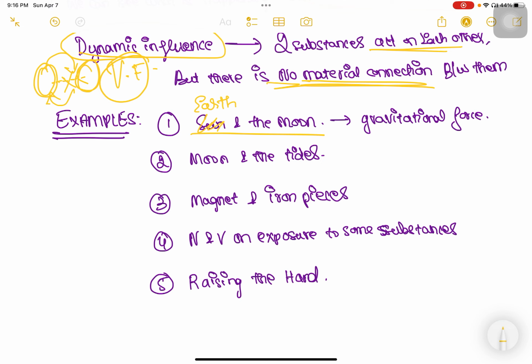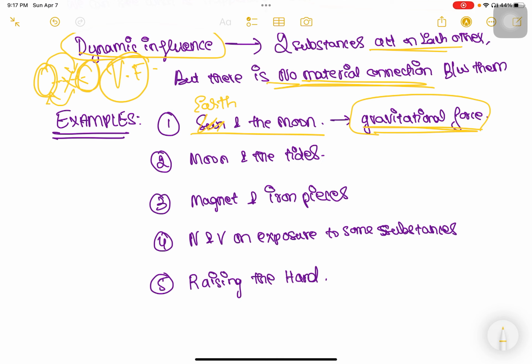And that is because of the gravitational force. So we know that the moon is going in a certain fixed path around the earth in a regular period of time, and this happens infinitely, correct? But we do not see any string or anything attached between the earth and the moon. So there is no material connection, but we know that there is a force existing which is keeping the moon in a certain path around the sun.